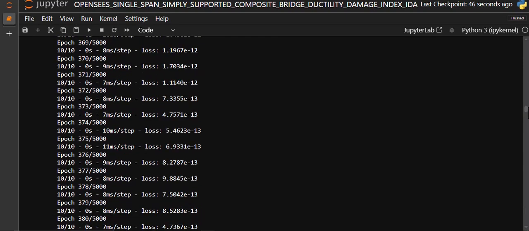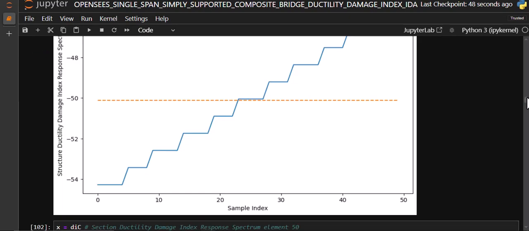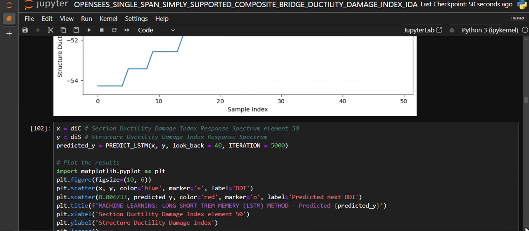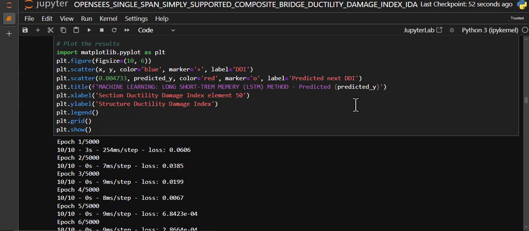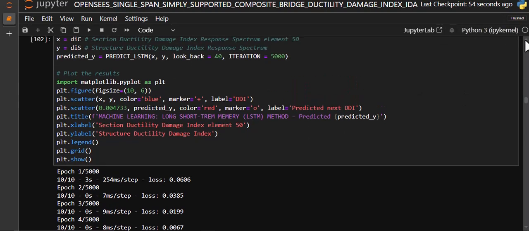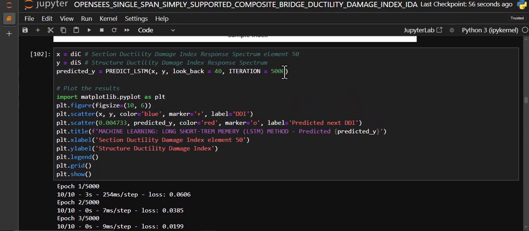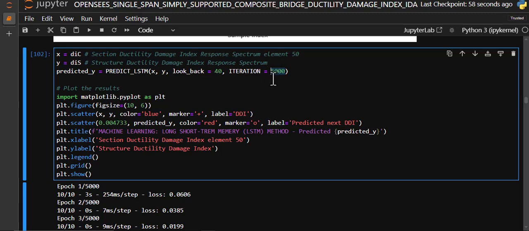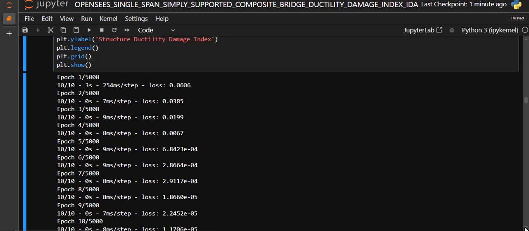Yeah, and at the end I run the LSTM method and lasso regression. You see in here with the 5,000 iterations, we can find the efficient method for better predicting the values.